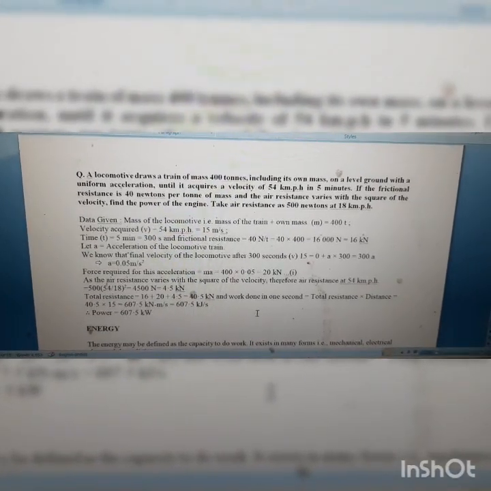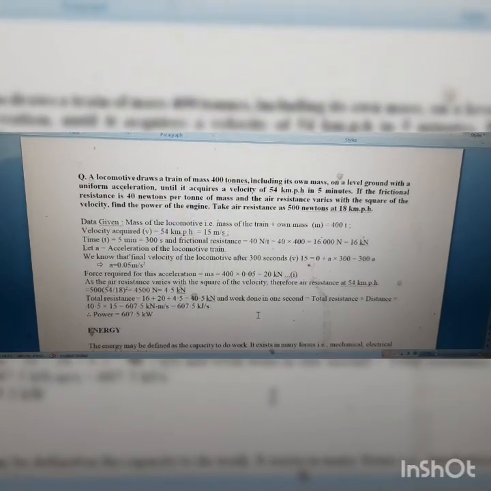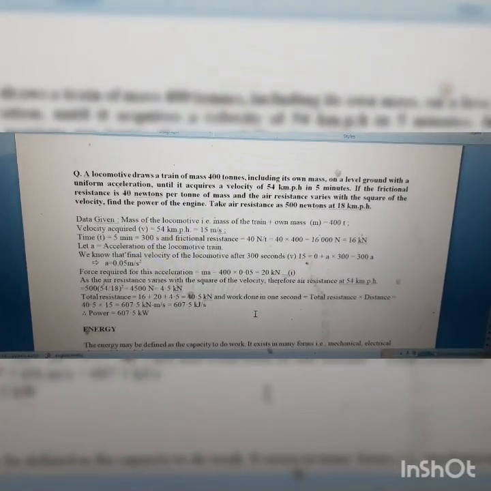So we know that final velocity of the locomotive after 300 seconds is, from the equation of motion, v equal to u plus at. So initial velocity is 0, it is starting from rest, then it's moving until it acquires a velocity 54 km per hour. So final velocity is 54 km per hour, that is 15 meter per second. So after putting it, and time is 300 seconds, we found acceleration is 0.05 meter per second square. And we know inertia force required for this acceleration, that is inertia force equal to mass into acceleration, that is 400 into 0.05, that is 20 kilonewton.